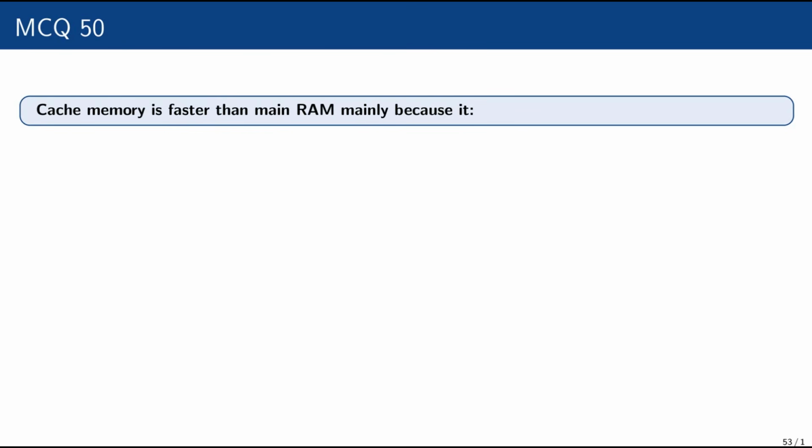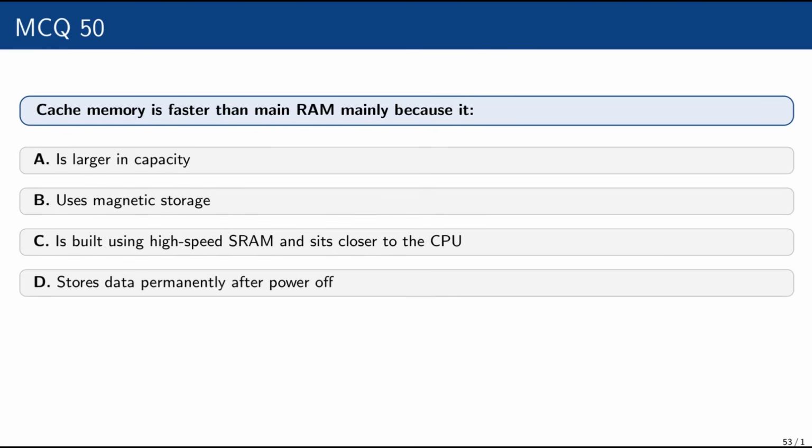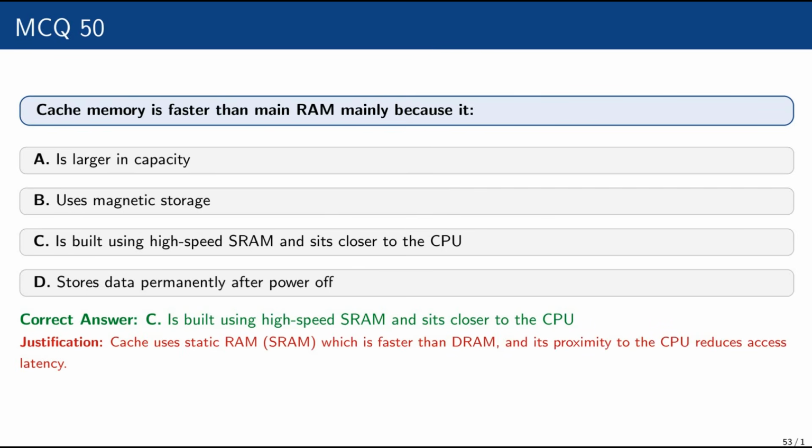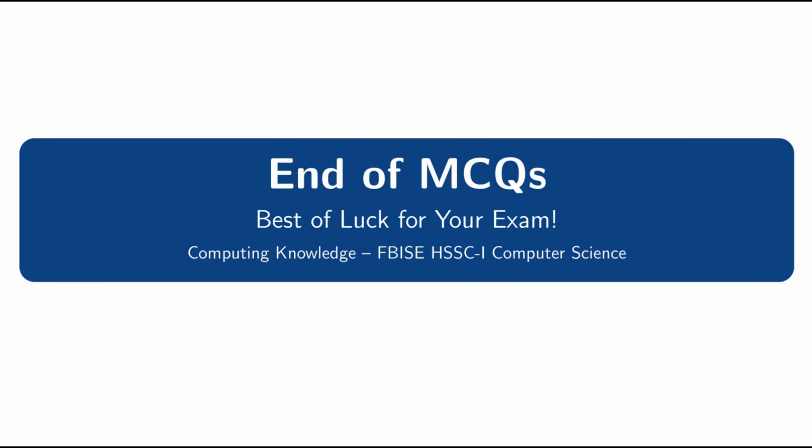Question number 50. Cache memory is faster than main RAM mainly because it is larger in capacity, uses magnetic storage, is built using high-speed SRAM and sits closer to the CPU, or stores data permanently after power off? The correct option is built using high-speed SRAM and sits closer to the CPU, because cache uses static RAM, SRAM, which is faster than DRAM, and its proximity to the CPU reduces access latency. This is the end of the MCQs.